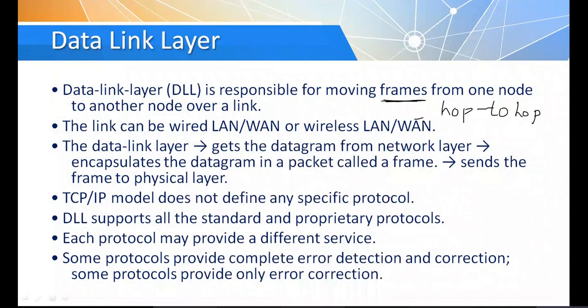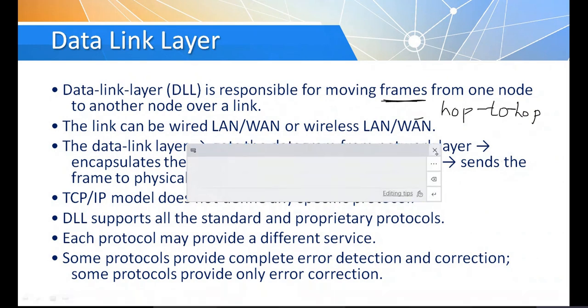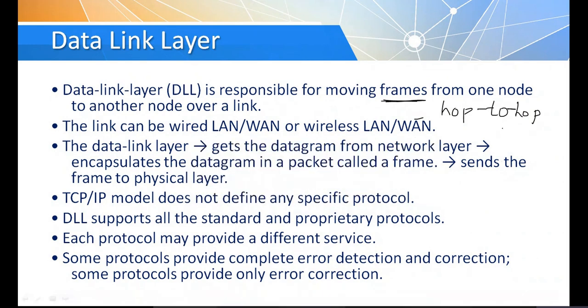From the source node, the data goes through the network and may reach a router. Whatever data goes from the source node to the router or any network element is called hop to hop delivery of data. So node to node transmission of data is taken care of by the data link layer. The link can be anything, wired or wireless.